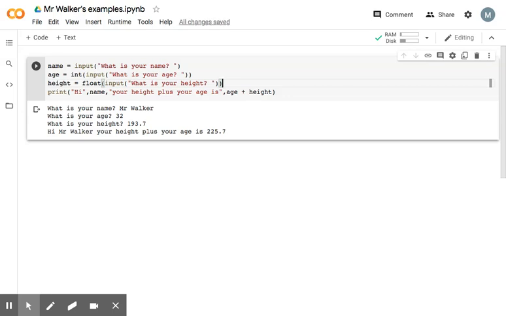I hope that's helped. I hope it makes it clear how to typecast integers and float numbers or decimal numbers.